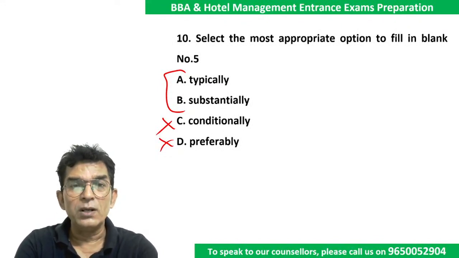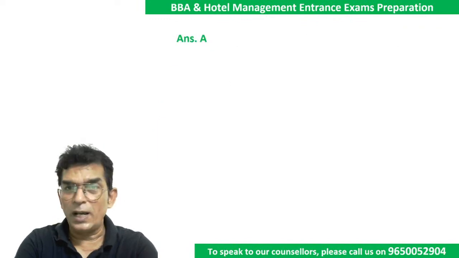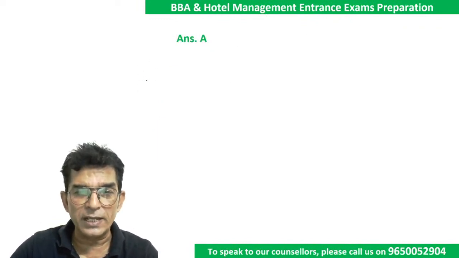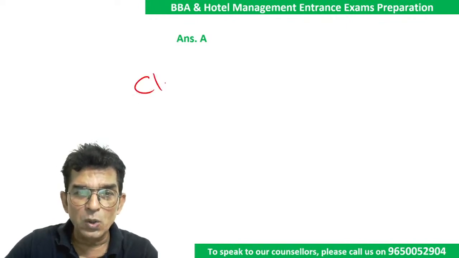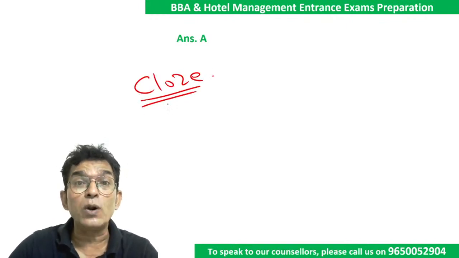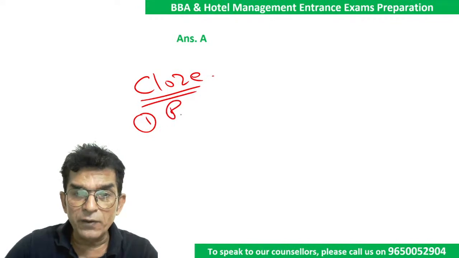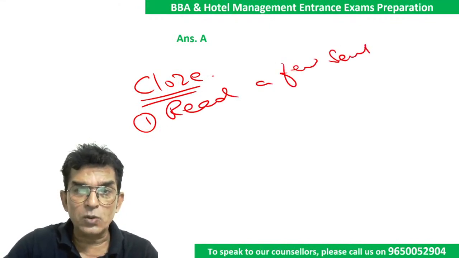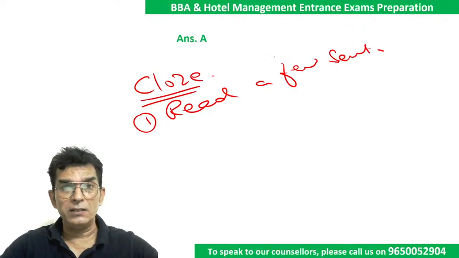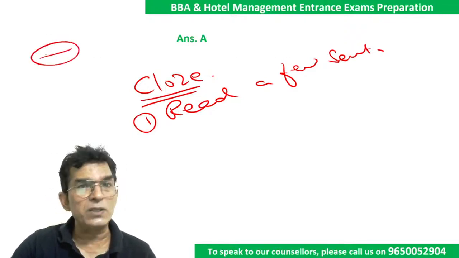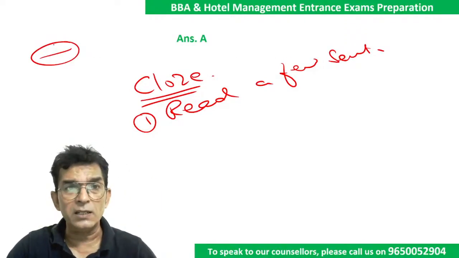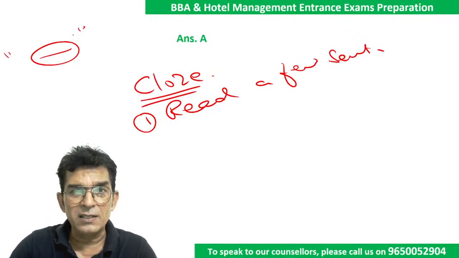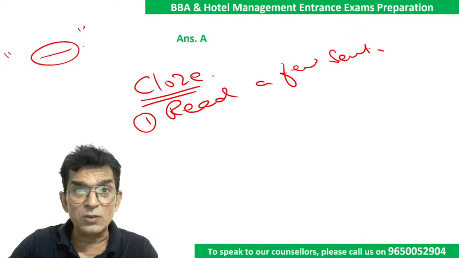Now, very good. Now, I'm sure you learned some tricks here. This is the last question. ये देखना क्या क्या ट्रिक्स था पहले. क्लोज टेस्ट या फिल इन द ब्लैंक्स करने के लिए what have we to do? First, read a few sentences. और ये याद रखो कि ब्लैंक्स अकेले नहीं हैं. The blanks are not there just for the sake of it. कुछ भी डाल दो सर, ऐसा नहीं है. ब्लैंक्स का वजूद and the existence of the blanks is there only because of the other words.